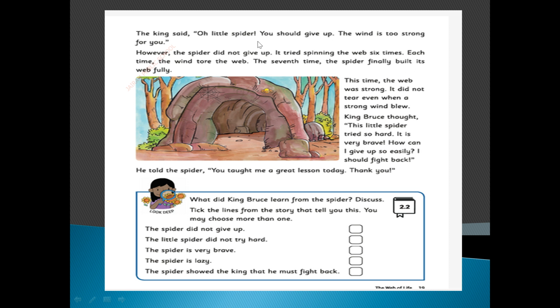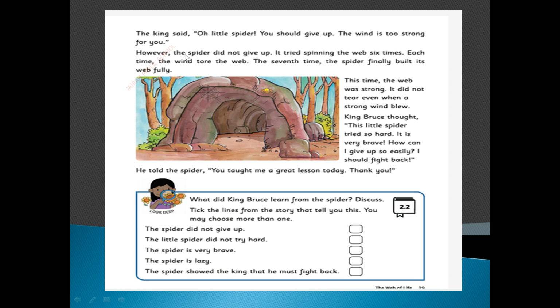Oh, little spider, you should give up. The wind is too strong for you. What did the king say? Oh, little spider, you should give up. You should not try again and again. You should give up because the wind is too strong for you. Like that, the king is saying.